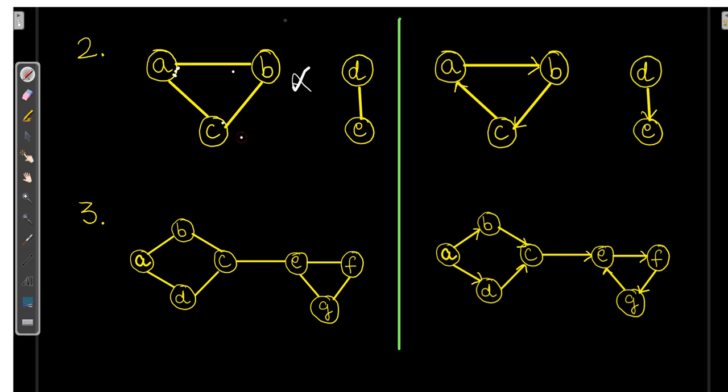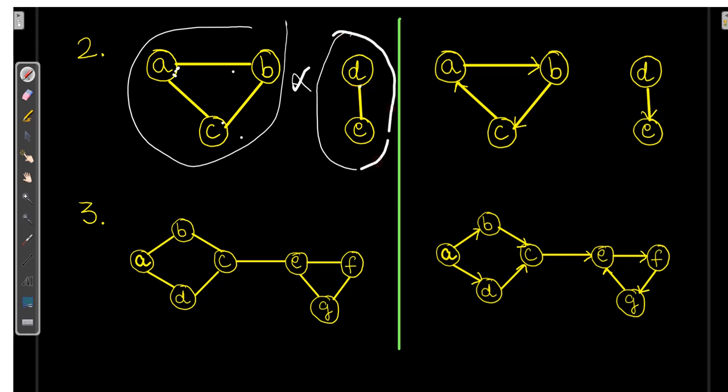So this is one component, and if we talk about this, there is a second component. Let's discuss D to E. D can access E, and if we talk about E, E can access D also. So here we will have two components, right? Now let us take the example of directed.